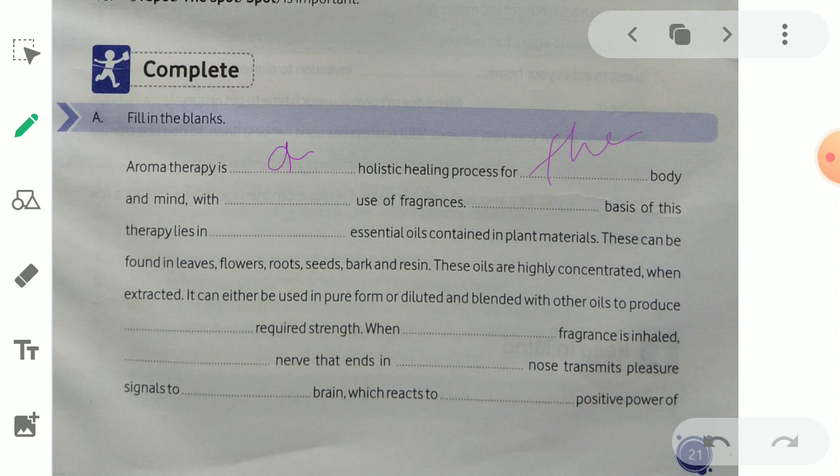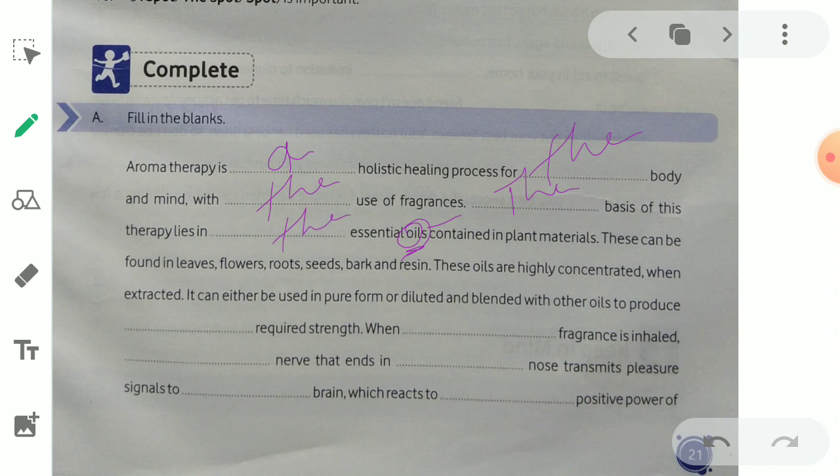Body and mind with the use of fragrances dash. The basis of this therapy lies in, can we write an essential? We cannot write. Why? Because oils is plural form. That's why the.